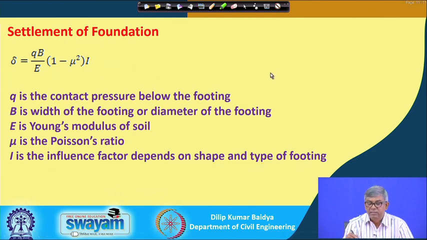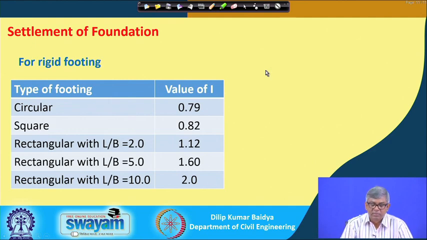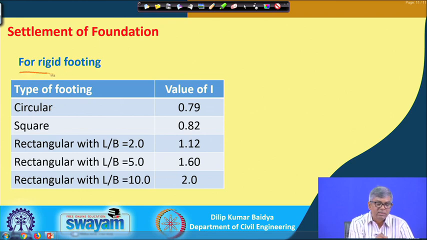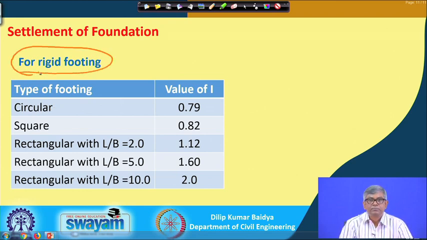For that, different people over time have calculated and integrated and finally given the values. I is a function of footing type and shape. For a rigid footing of circular shape, I will be 0.79.